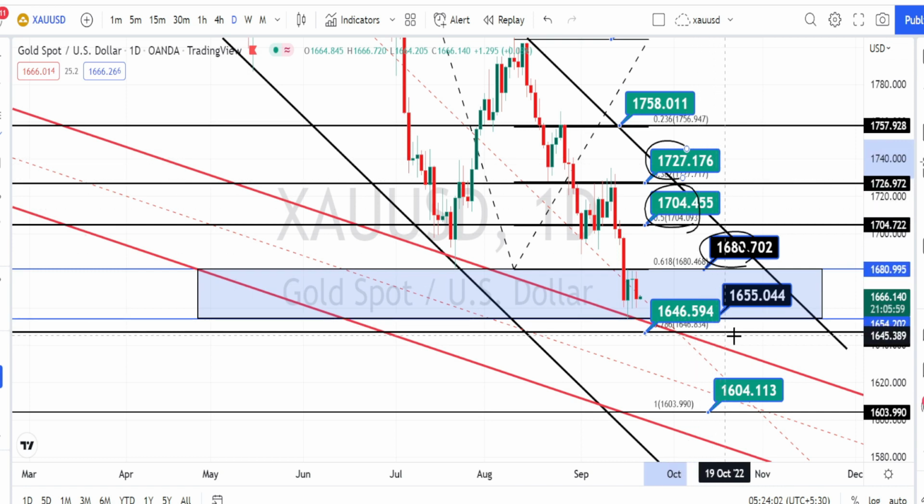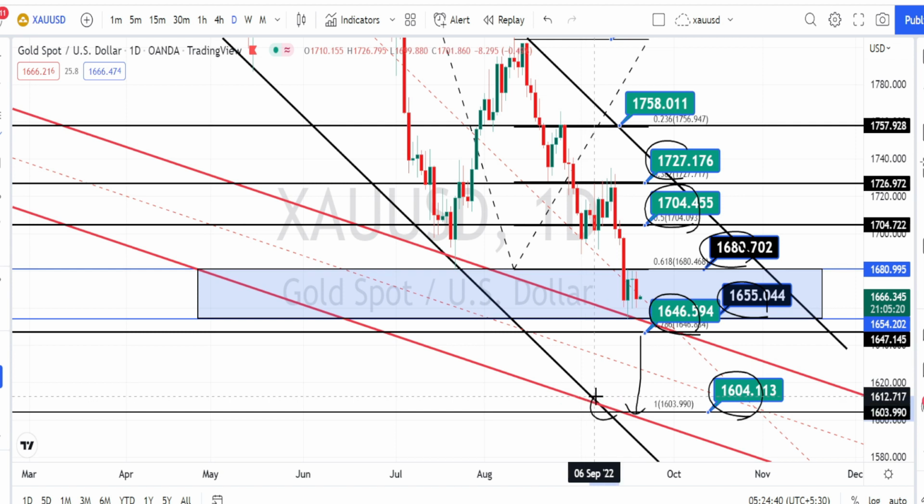And on the bearish side, when the price action breaks a support level of 1655, which was a previous low, next level of support is going to be around 1646, and next level of support is going to be around 1600 or 1604. This is also near the bearish channel pattern support line or the trend line.